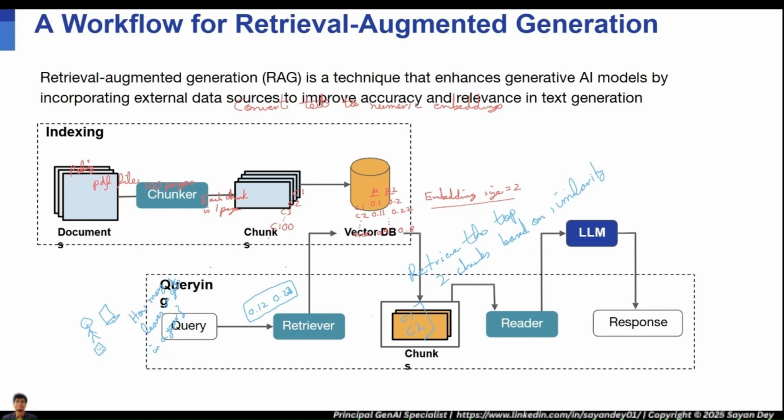The documents are maintained locally. The vector DB is hosted in my local server. Although there are cloud vector DBs you also have, if it's very sensitive data, you can host it locally. Even the retrieval will happen locally. Based on the user query, you will retrieve the top chunks, and even that retrieval will happen locally.